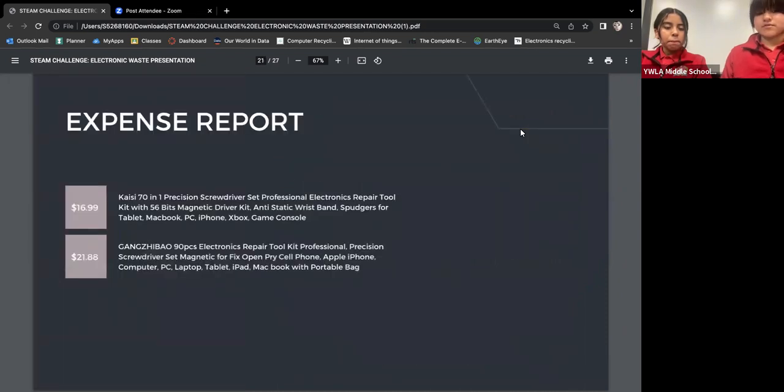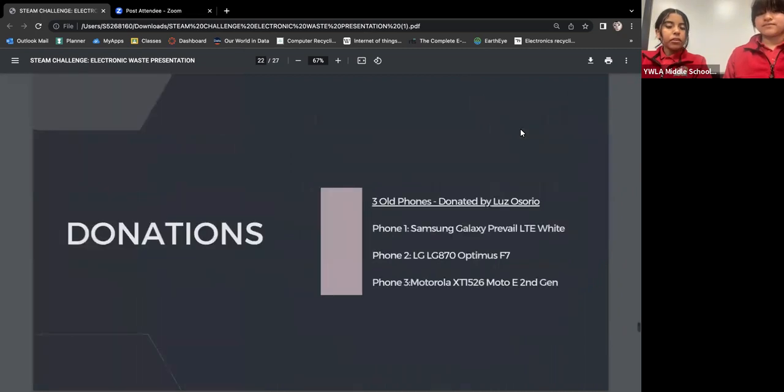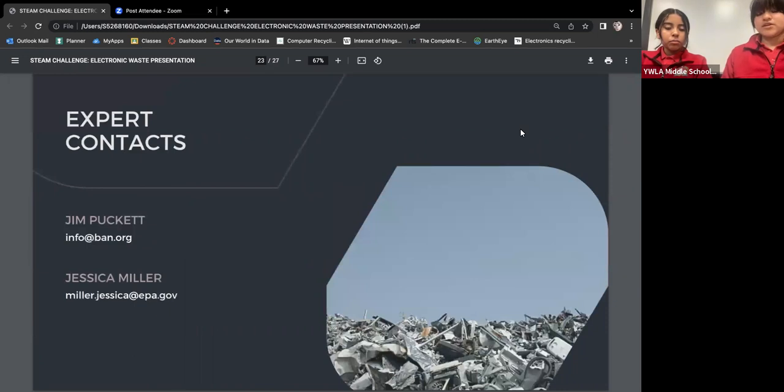Here's our expense report. We used 2 precision screwdriver sets. As for donation, we received 3 cellular devices donated by Liz Osorio. Here below are listed the models. And here are expert contacts, Jim Puckett and Jessica Miller.